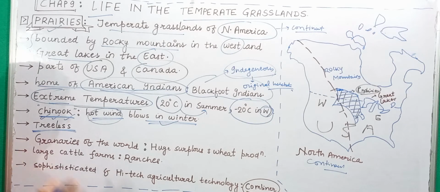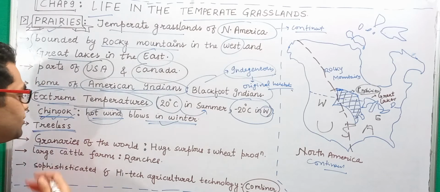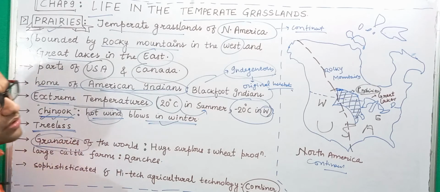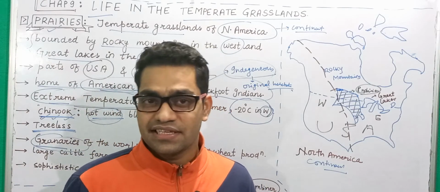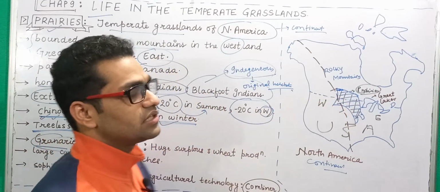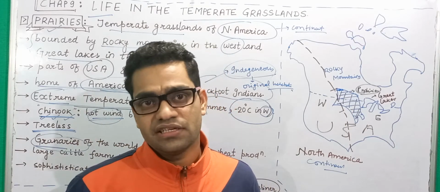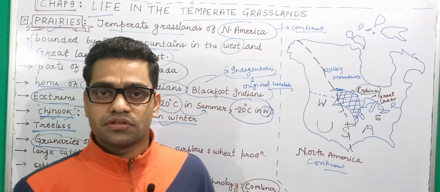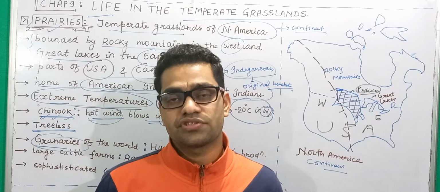Now you have to understand that this prairies, we have already discussed this, I am repeating it, is called the granaries of the world. And why is it called the granaries of the world? The reason being, this area witnessed the surplus production of wheat.